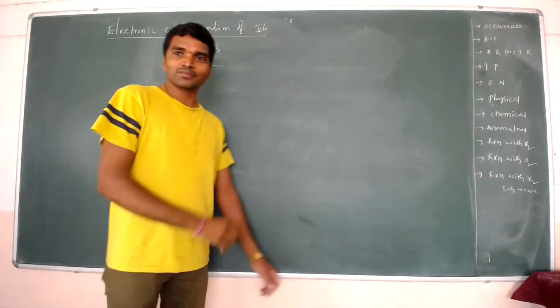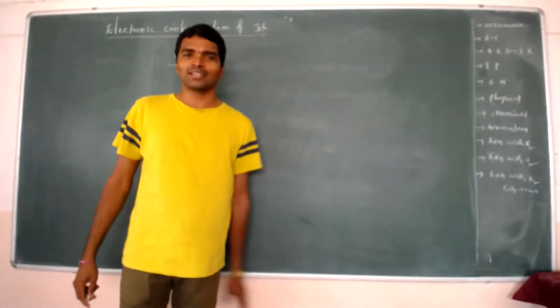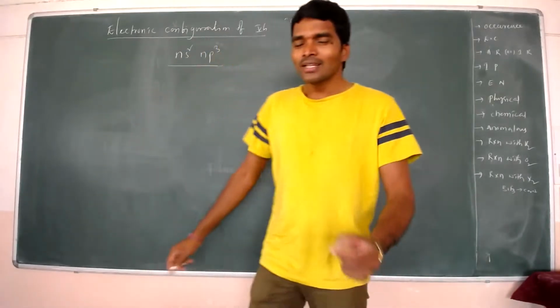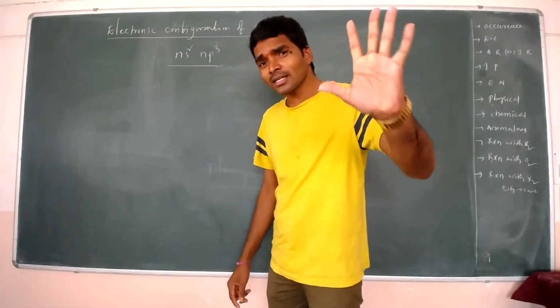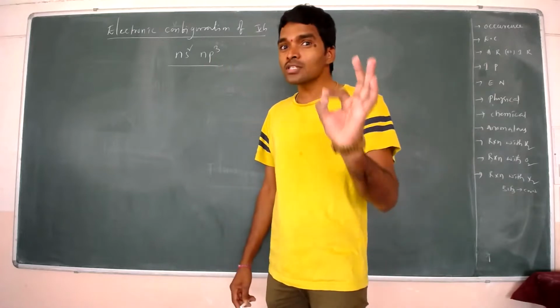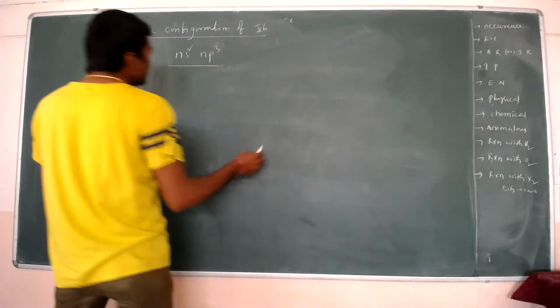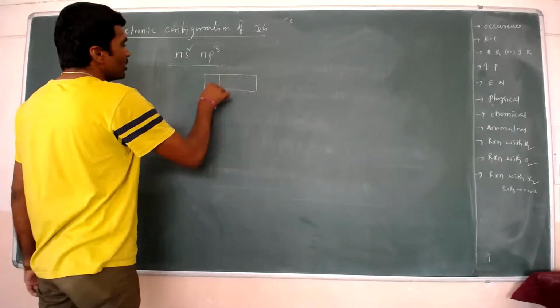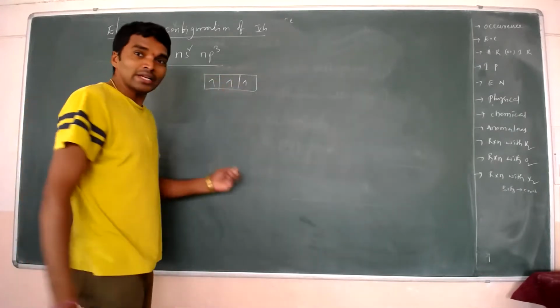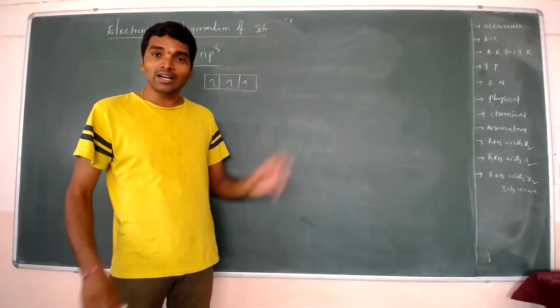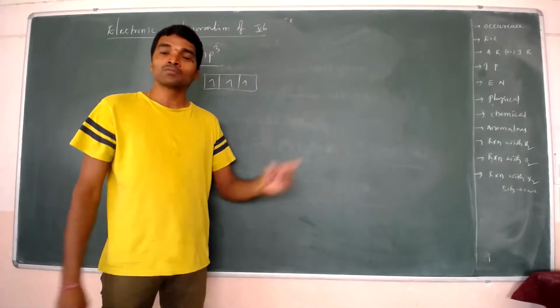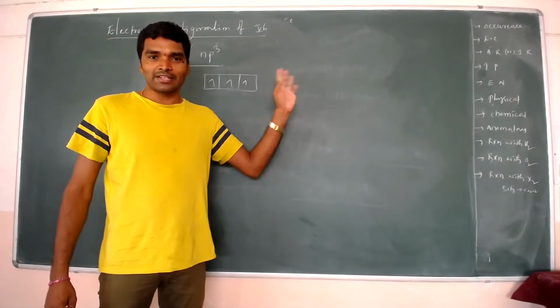This is the most stable electronic configuration. Why? Because the p orbital electrons are half-filled. That's why we can say it is the most stable electronic configuration.